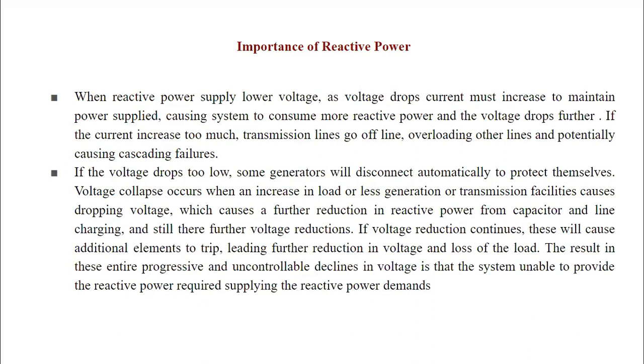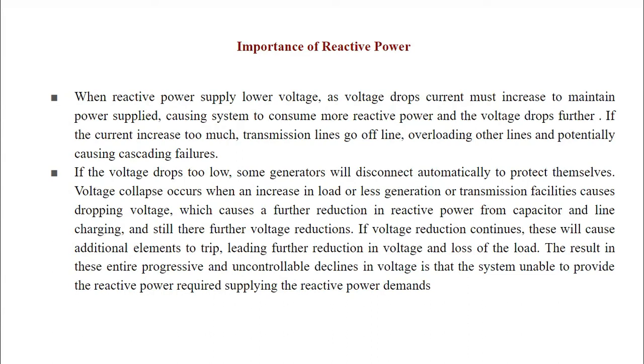And still, these are further voltage reductions. If voltage reduction continues, these will cause additional elements to trip, leading to further reduction in the voltage and loss of the loads.